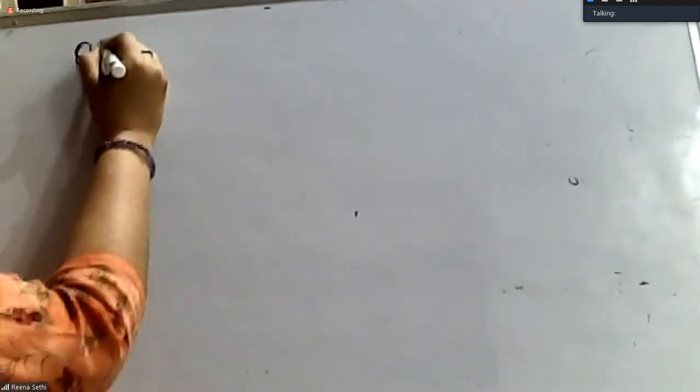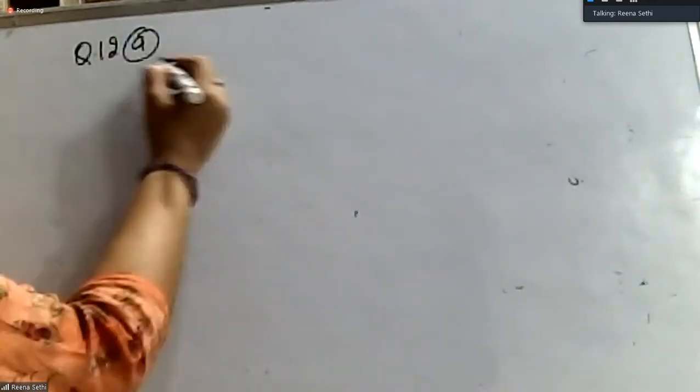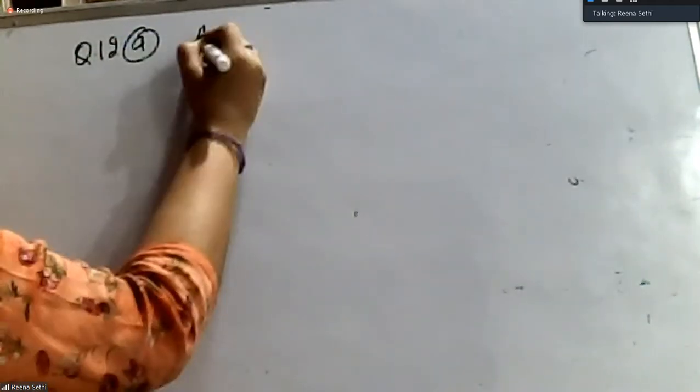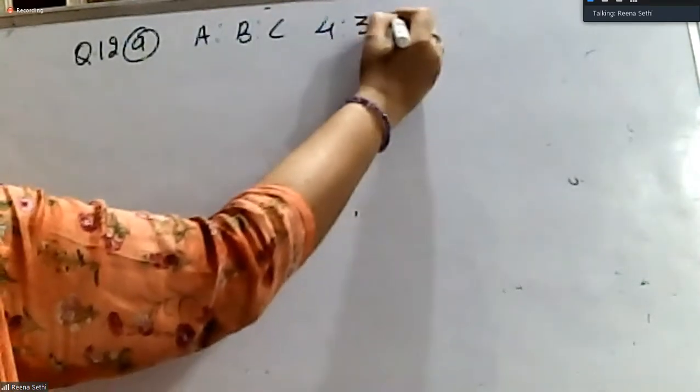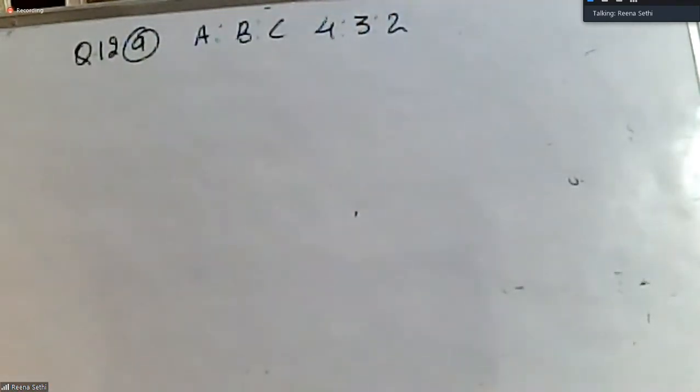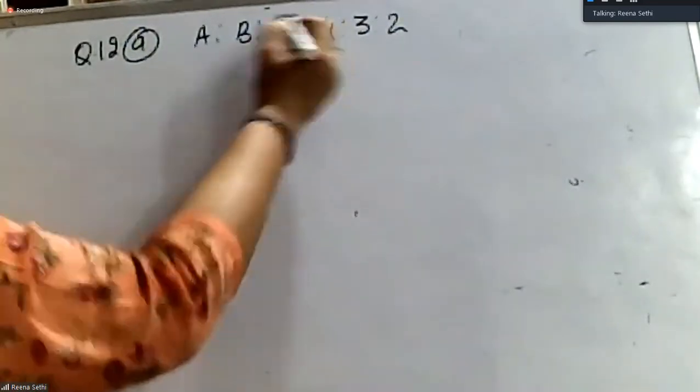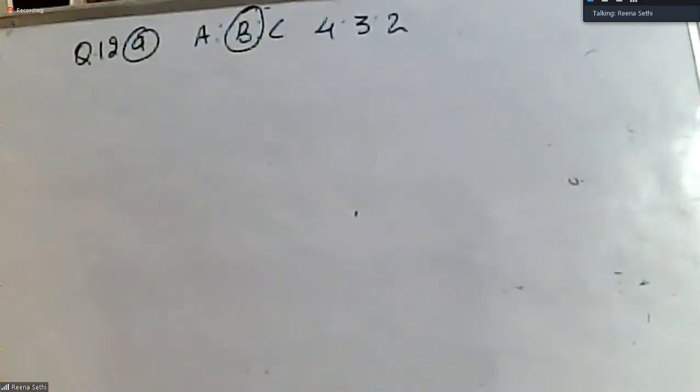Question number 12. It has all the parts or all the cases that we have discussed. First, A, B, and C are partners sharing profits in the ratio of 4:3:2. Now B retires from the firm. I'm encircling the partner who is retiring.